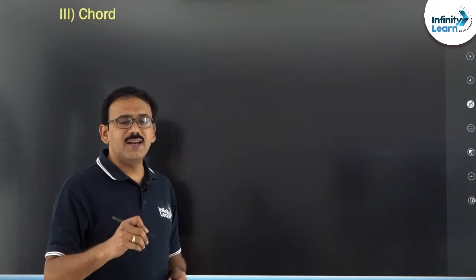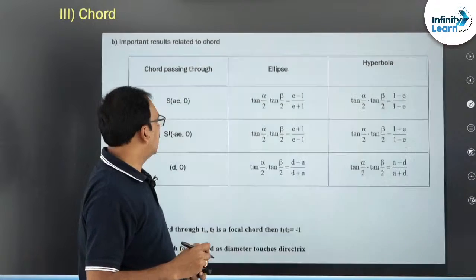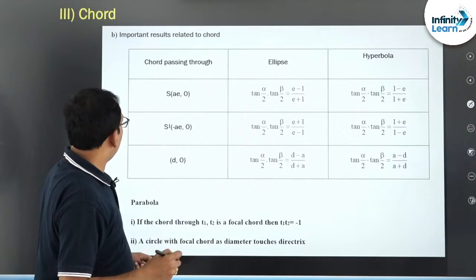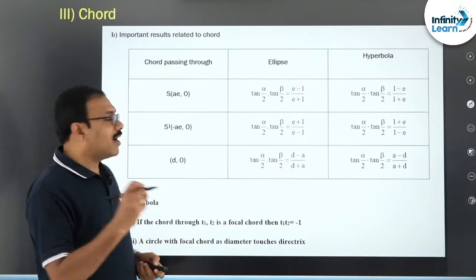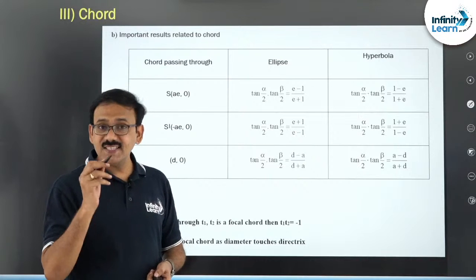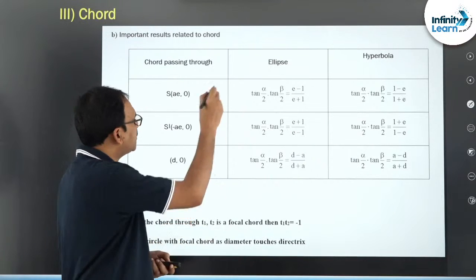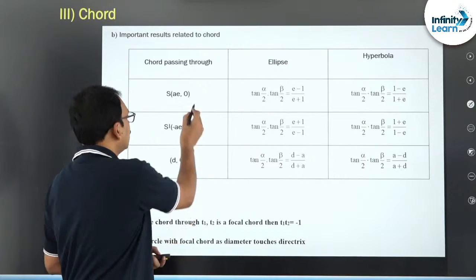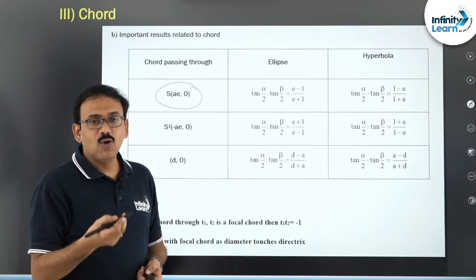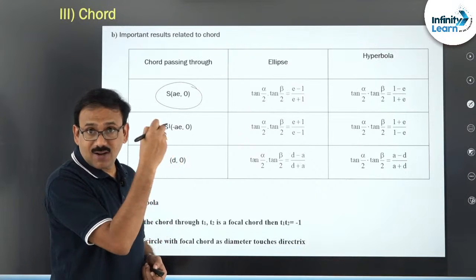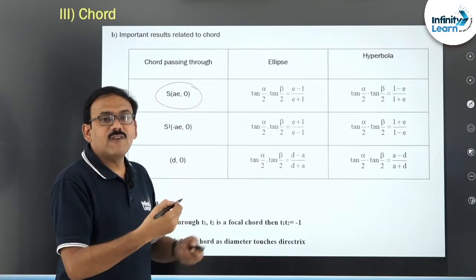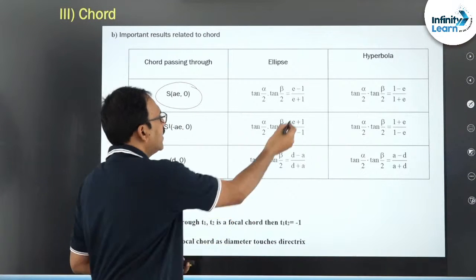Another result related to the chord. He will set a problem like: what if the chord passes through the focus, that is a focal chord, which is important. He says in the standard ellipse case, if the chord passes through the focus (ae, 0), what is the result? What we do is, in the previous chord equation, we replace x comma y by (ae, 0) and we apply componendo dividendo, and we get the result like this.